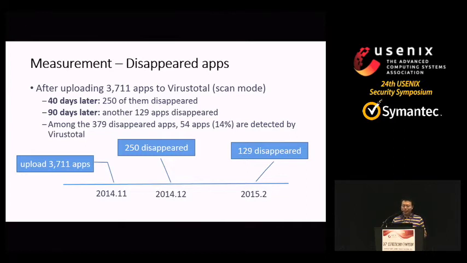Then we also have some other findings. We find a mystery app disappearance in Google Play. After uploading 3,711 apps to VirusTotal, 40 days later, 250 apps disappeared. 90 days later, another 129 apps disappeared. Among these disappeared apps, 54 apps, that's 14% of them, are detected by VirusTotal. This is easy to understand, that VirusTotal can give the result to Google. We know that Google has already bought VirusTotal.